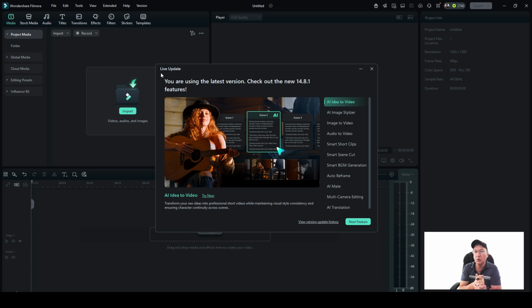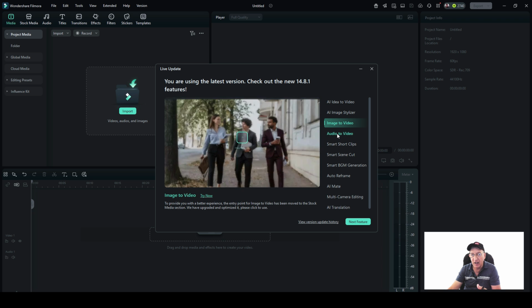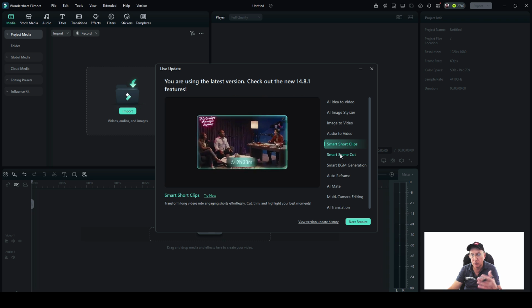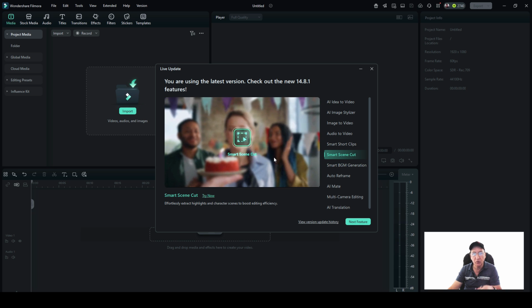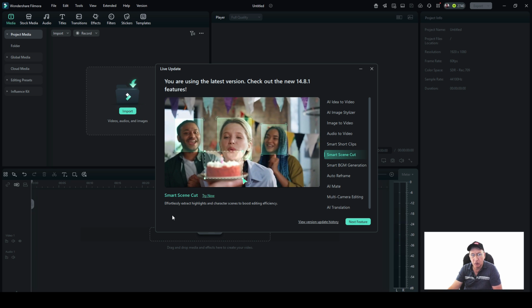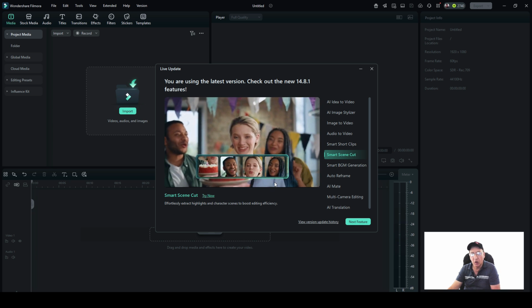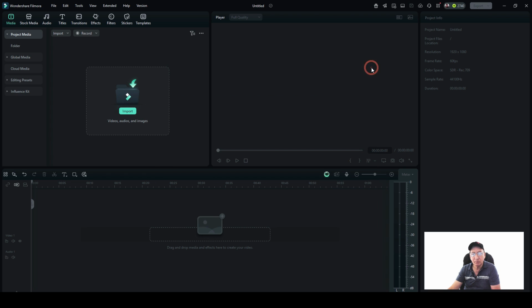Check out the new 14.8.1, and then you can go down there one by one. You can just keep moving down, whichever one you're interested in, and read up more on it. Short clips, smart scene cutout, and so on. It gives you a little introduction about what each one is and what it does. Okay, so that's that.